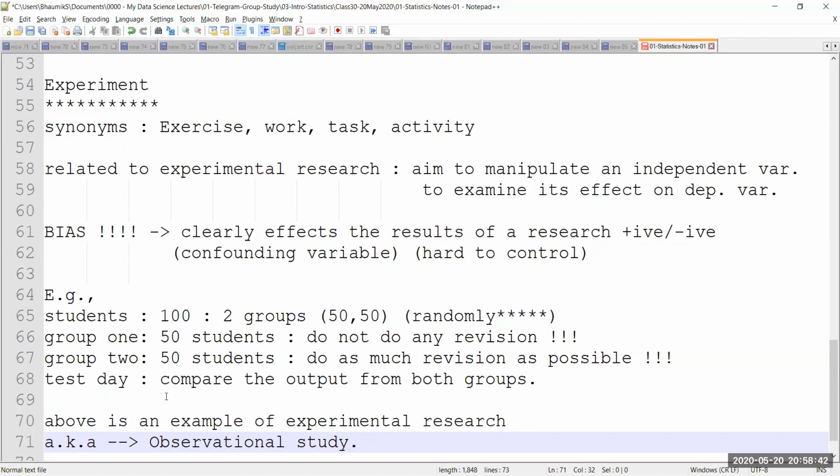So there will be cases where you are going to miss the control. You really don't have any control in this case. You can't put all those 50 students in a single room and lock them, right? Otherwise, their parents are going to kill you. They're going to go to the police, right? So you assume that there is some kind of control you're going to put, but ultimately you may not have any control. That's the exact reason why almost all observational studies or experimental research are put into the category of observational study, because you are only observing.